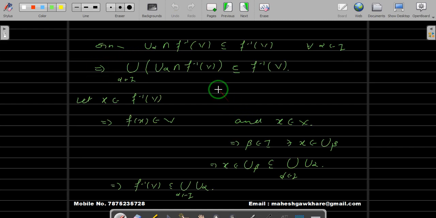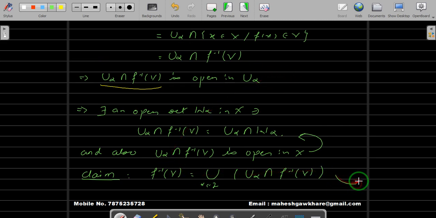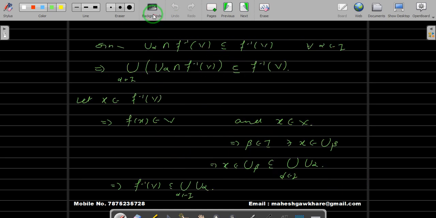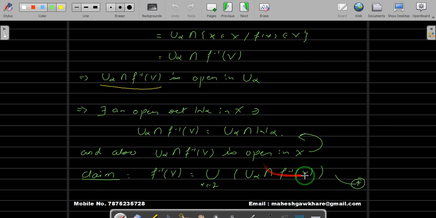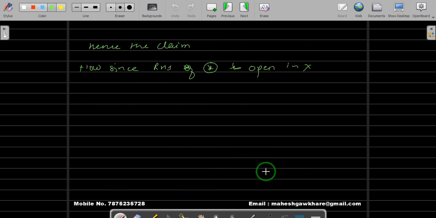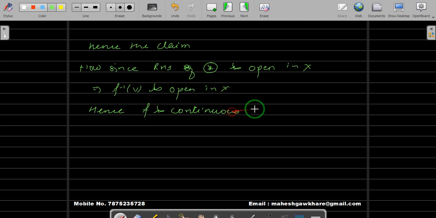Let us refer to the claim as star. Since the right-hand side of star is open in X, because as we said each of the sets is open in X and an arbitrary union of open sets is open, it implies f inverse of V is open in X, and hence f is a continuous function.